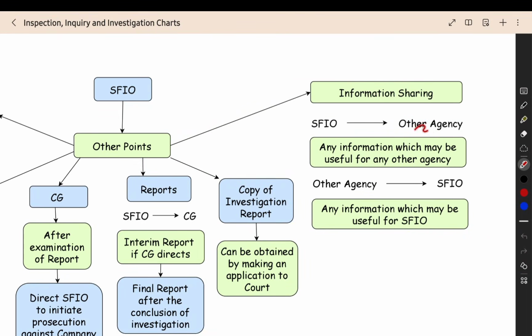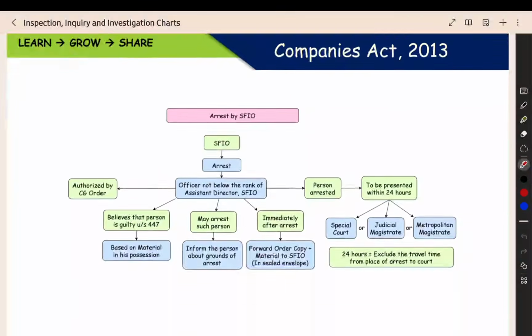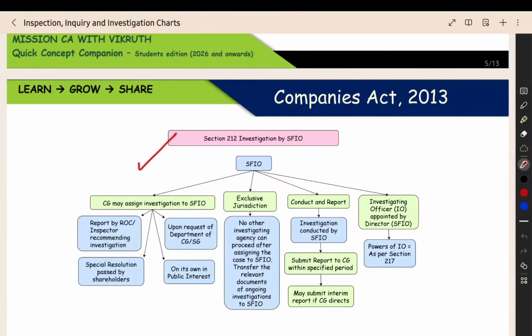SFIO, if it is useful for the other agency, they have to share the information. Other agency also, if they get any information which will be useful for serious fraud investigation office, then they will forward such information to the SFIO office. So this is the entire provision of SFIO. We have completed the entire section of SFIO.